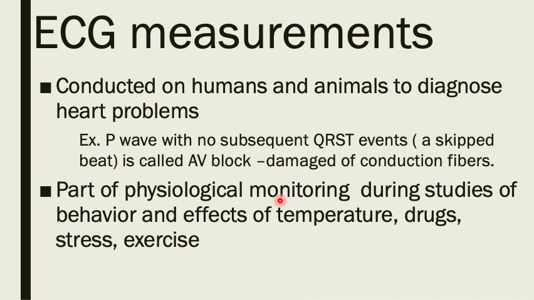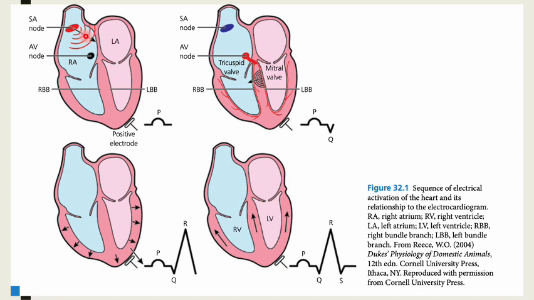And also the effects of temperature, then drugs, stress, and exercise on the heart conductivity of the animal. So the electrical activity going on from the SA node to the right atrium is characterized by the P wave.